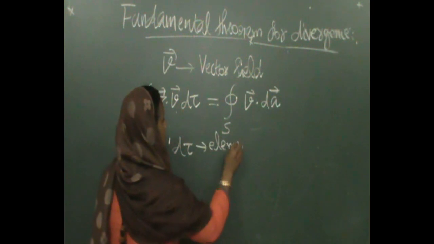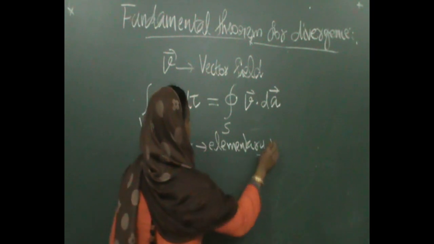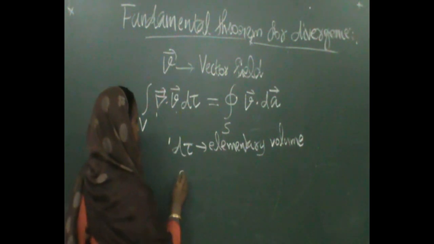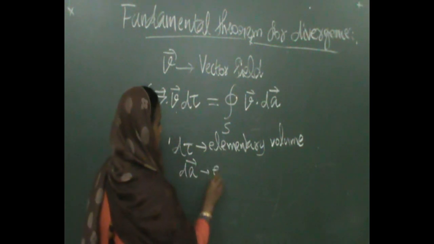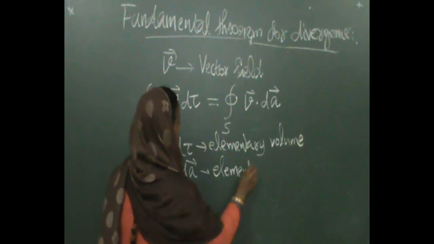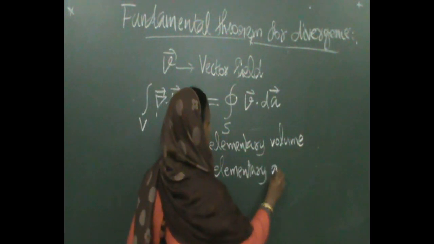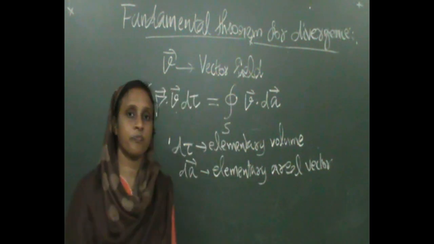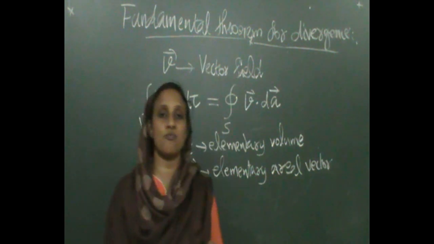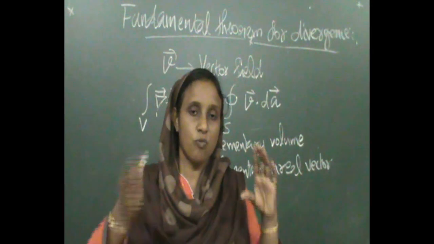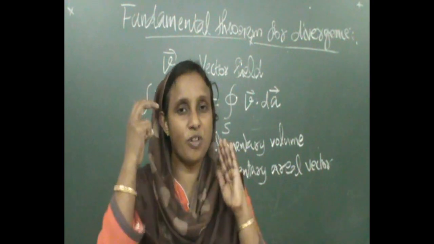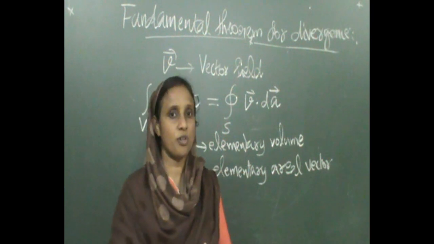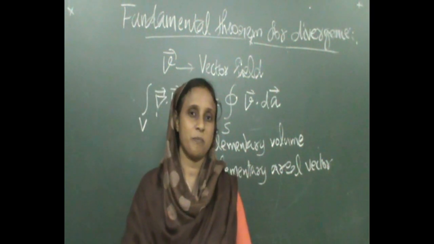Here d tau is the elementary volume. Similarly, dA is the elementary areal vector. So the fundamental theorem for divergence states that the volume integral of the divergence of a vector function is equal to the closed surface integral of the same vector function.